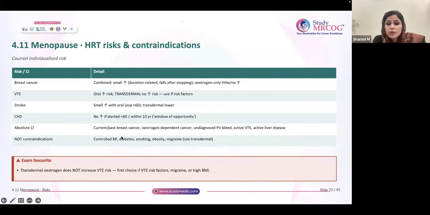See, controlled BP is not a contraindication. Diabetes is not a contraindication. Smoking, obesity, migraine, all these are not contraindications. You can very well use transdermal. With transdermal there is no increase in VTE risk. So any patient with VTE risk, you can use transdermal. Don't forget that.